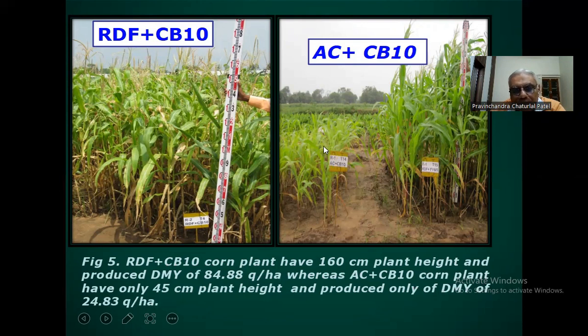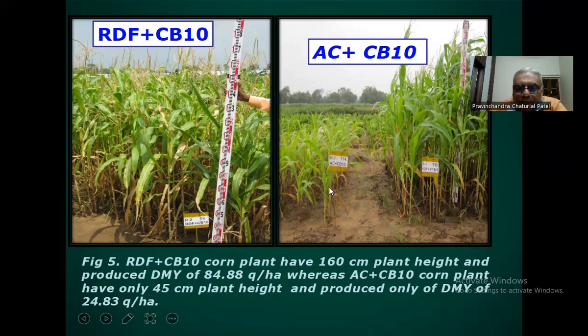Here 45 centimeter plant height, here 160. So you can see 4 times greater plant height when we apply the cluster bean biochar at the rate of 10 ton per hectare along with the recommended dose of fertilizer.